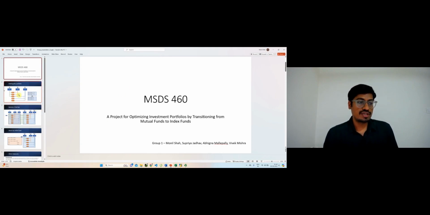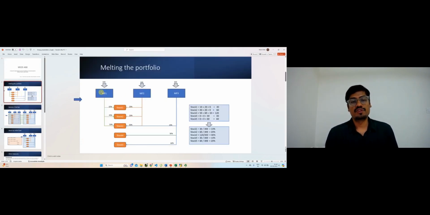To visualize this, let's say a user invests in 3 different mutual funds, MF1, MF2 and MF3, and for simplicity we say he invests 100 rupees in each of them. Mutual fund 1 invests 10% in stock 1, 40% in stock 2 and 50% in stock 3. In the same way, the holdings of mutual fund 2 are given here, and the holdings of mutual fund 3 are given here.